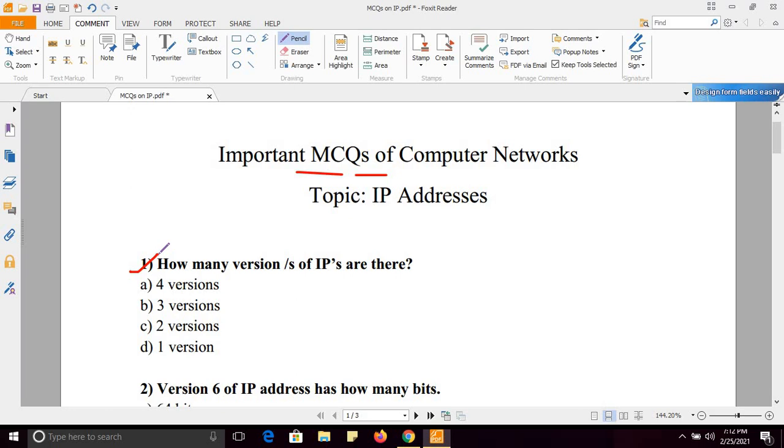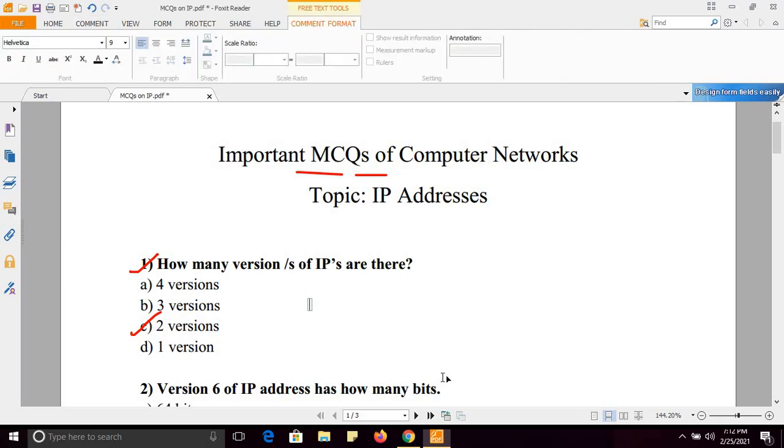Options are 4 versions, 3 versions, 2 versions, 1 version. The right answer is option C. There are 2 versions of IP, which are IPv4 and IPv6.